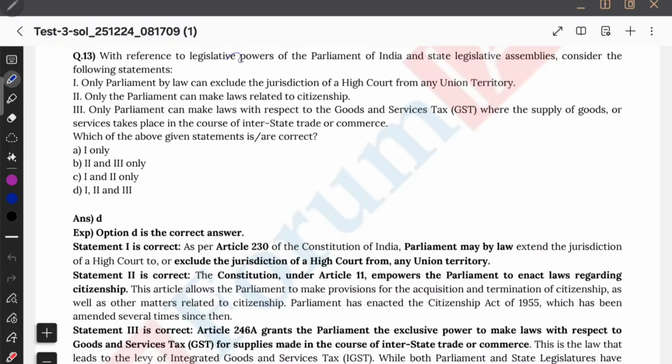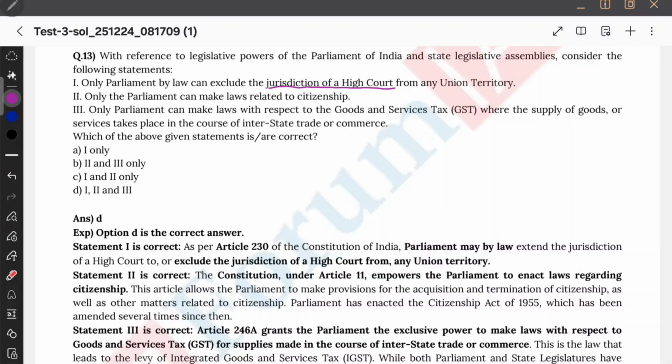Now there's a question with reference to the legislative power of Parliament and the state legislative assembly. Consider the following. How many of the above are correct? Only Parliament by law can exclude the jurisdiction of the High Court from any union territory. Jurisdiction of the High Court, I think, High Court and Supreme Court, I already said, belong to the union list. Administration of justice is in the concurrent list, but the Supreme Court and High Court are in the union list.